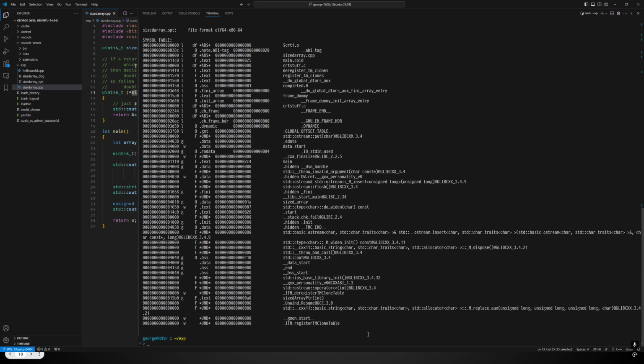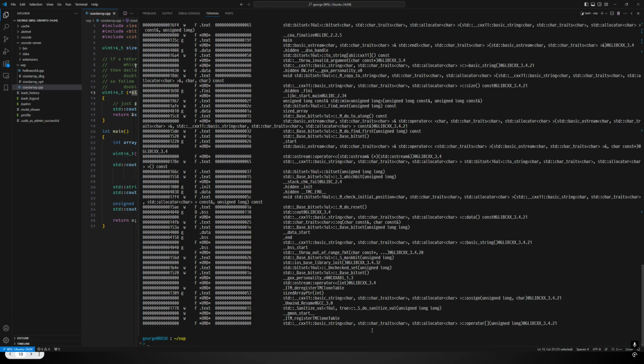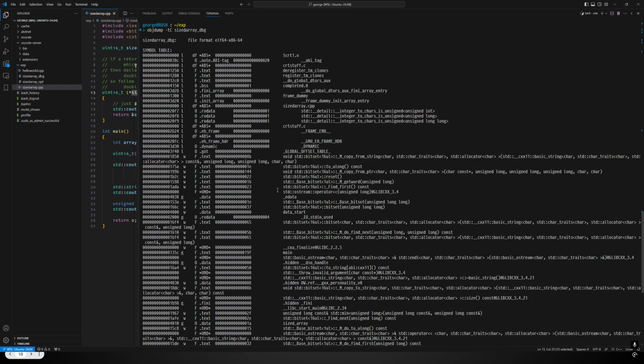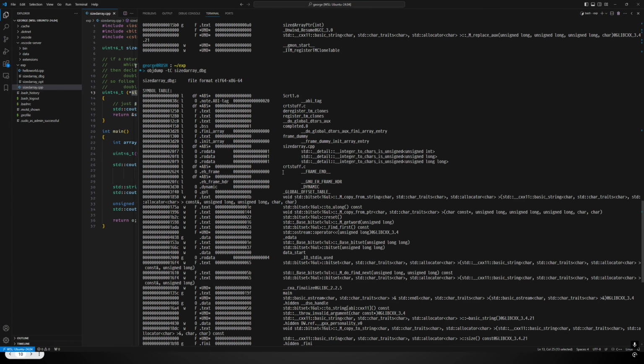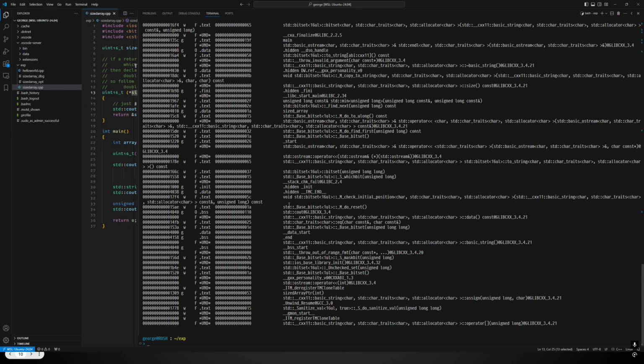So now let's dump the symbol table for the debug version. Because we know there's a lot more information in debug symbols, you can see that this symbol table is a lot longer. There's not too much that we really need to see here. I just thought it would be neat to show an actual example of a symbol table to show exactly what the linker uses on the back end when it's creating your program.